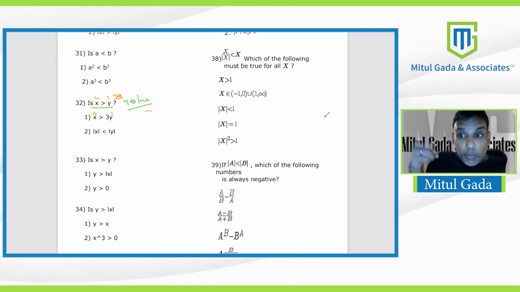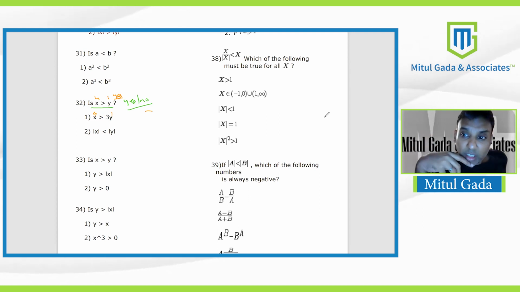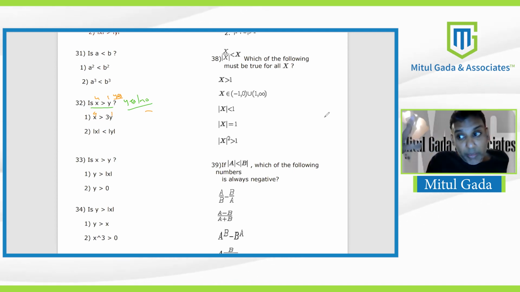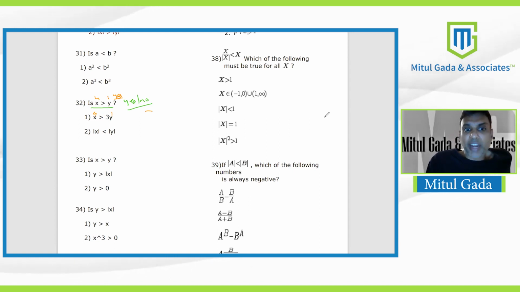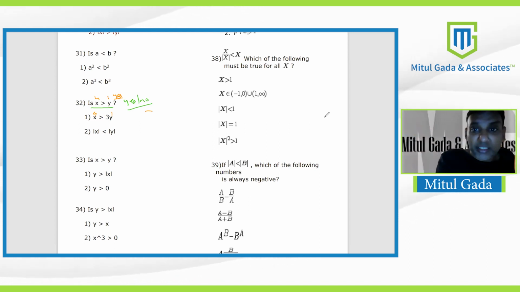What should my approach be after this? Try to get a no. How do I check whether yes is always the answer or not? Try for a no. Think in the direction of no: how is a no possible? If you try your level best and realize that no is not possible, then you give up and say, I tried my level best to get a no but I couldn't, so perhaps yes is the only possible answer and the statement is sufficient. But I'll at least try for a no.